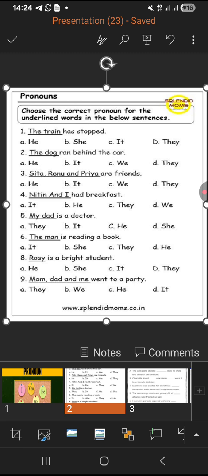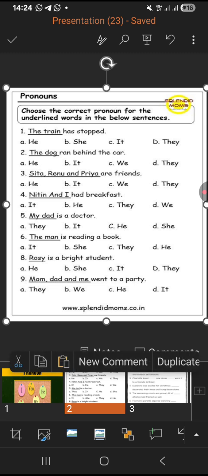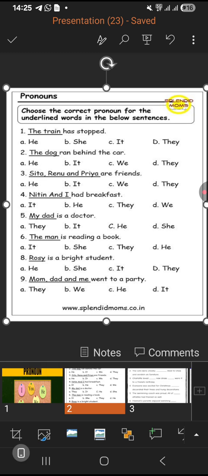Mom, dad and me went to a party. Now mom will be female, dad will be male, me can be male or female. But they are three people, so we have to write they went to a party, not we went to a party. Mom, dad, me went to a party. We went to a party, yes. They went to a party. Let's put we went to a party. Okay, this is the correct answer.